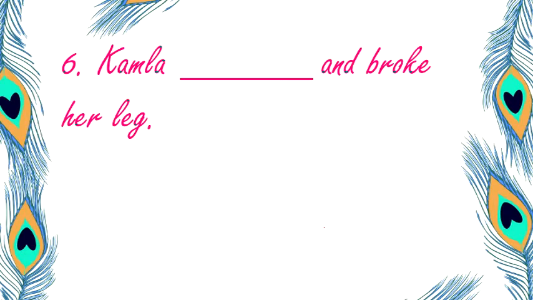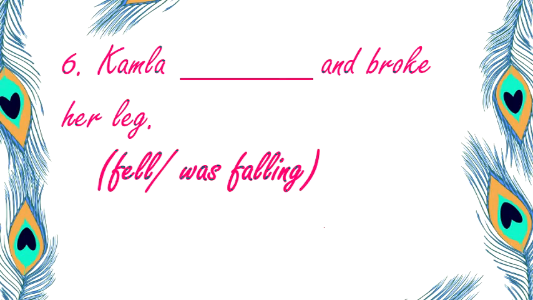Kamla dashed and broke her leg. Now here you have to understand that Kamla was falling and broke her leg, or Kamla fell. Because this is not a kind of situation where two things are happening. It is a single situation. And is a connective word. Okay, this is our conjunction. So that means both the situations are happening at a single time. It is a single kind of situation.